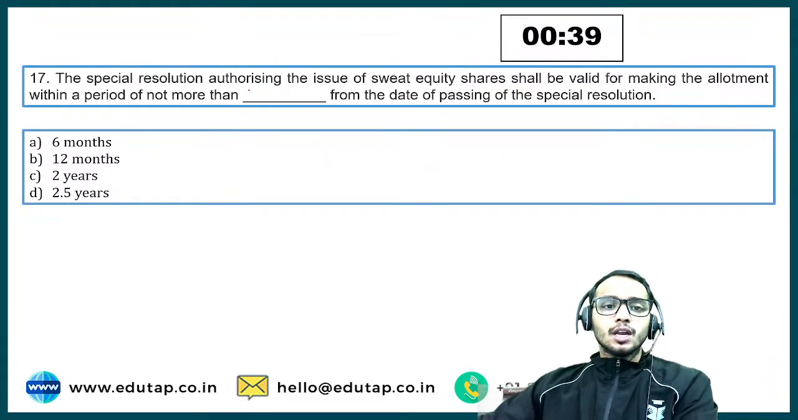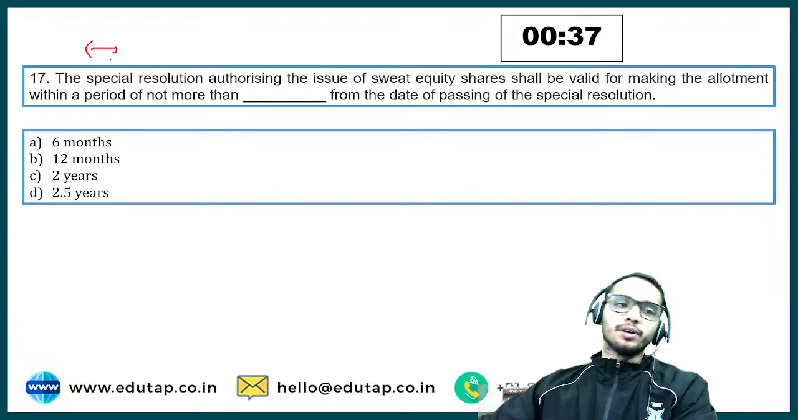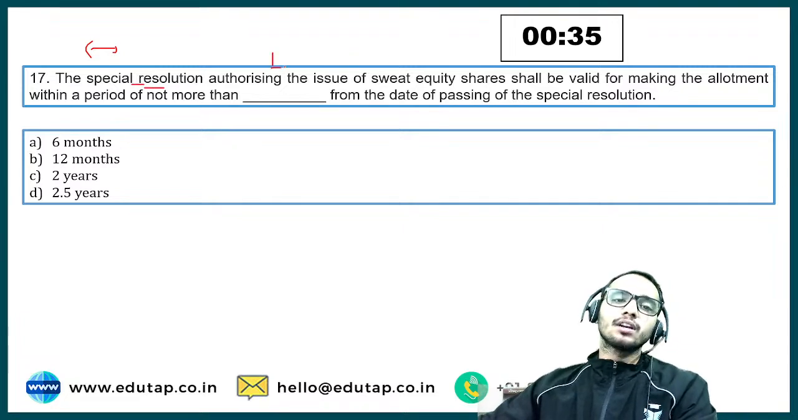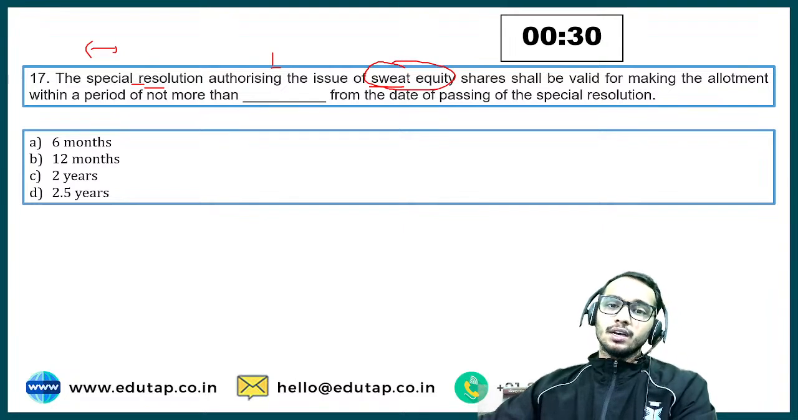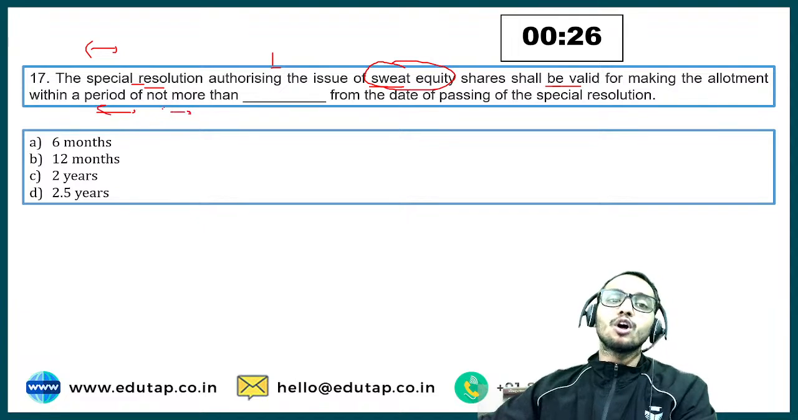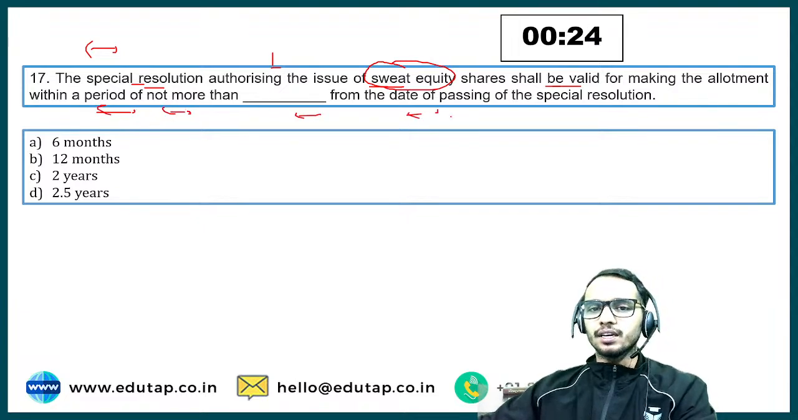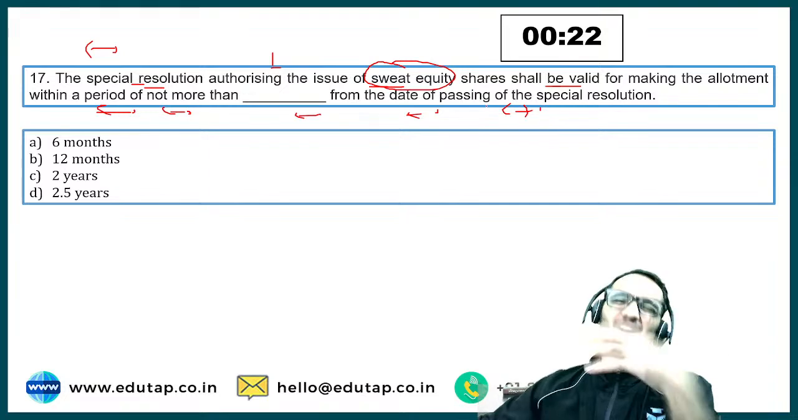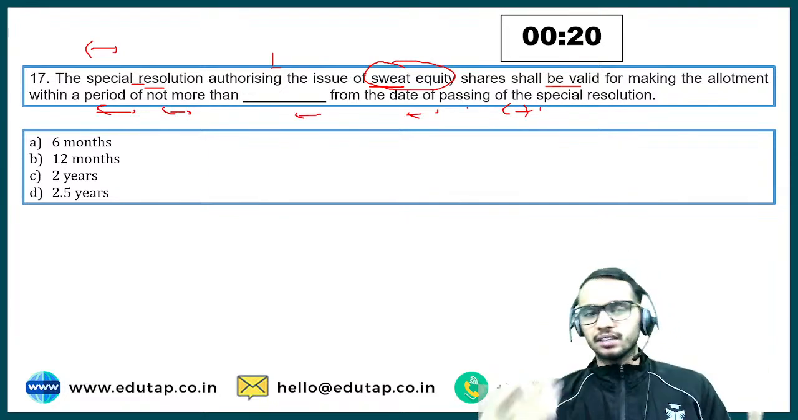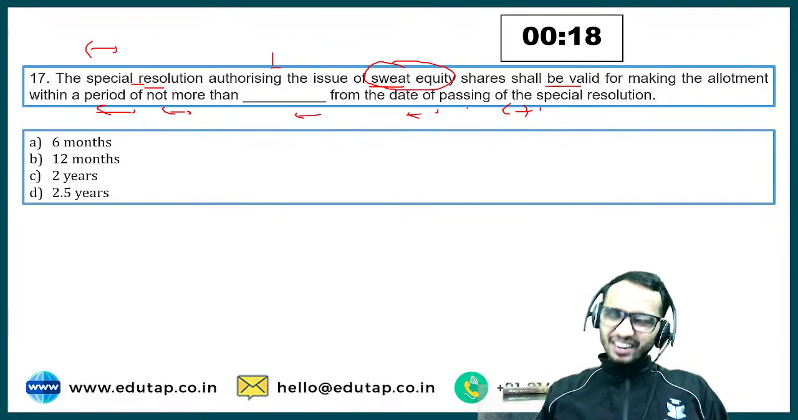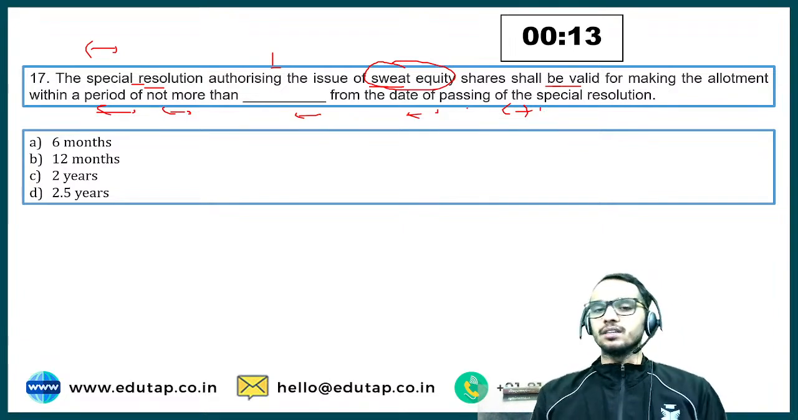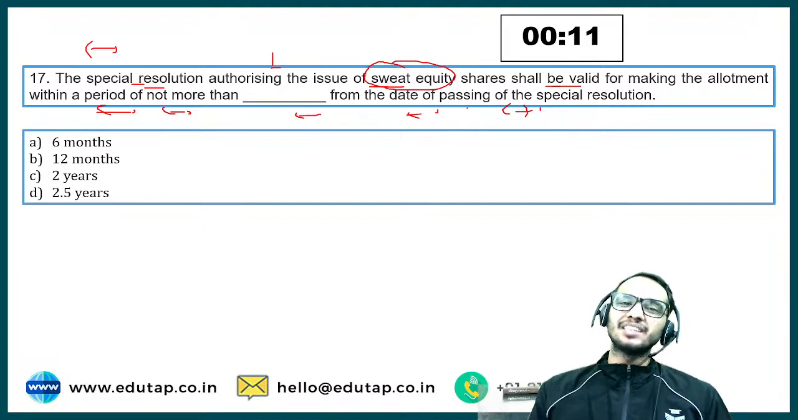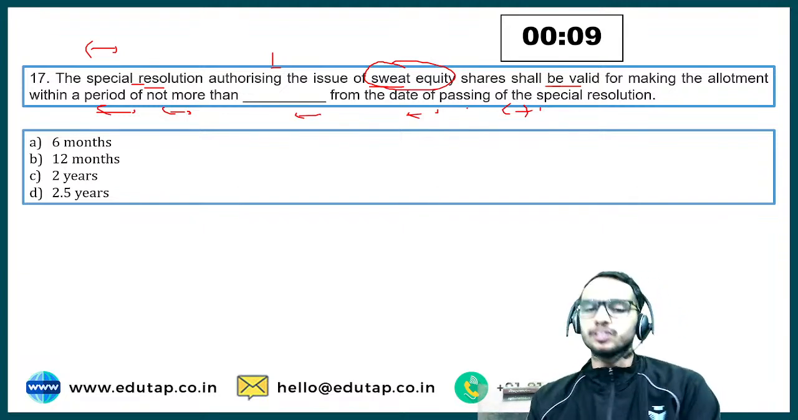Okay. Question number 17. Let's talk about it. A special resolution authorizing the issue of sweat equity shares shall be valid for making the allotment within a period of not more than dash from the date of passing of this special resolution. So what are sweat equity shares? Let's understand this first. When you get technical know-how from the directors or officers of the company, then you authorize the issue of sweat equity shares to them.